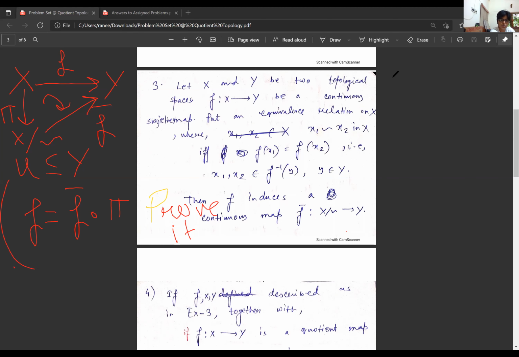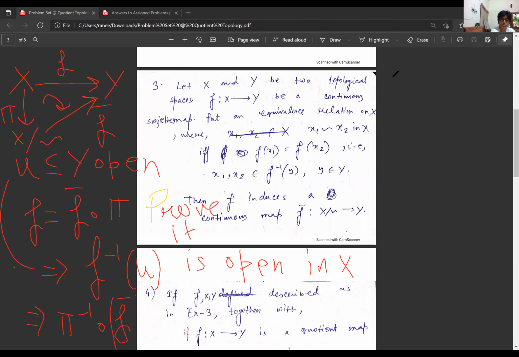So U open in Y implies that f inverse of U is open in X. But f is f bar composed with pi, so f inverse equals pi inverse composed with f bar inverse. So f inverse of U equals pi inverse of f bar inverse of U, which is open in X.